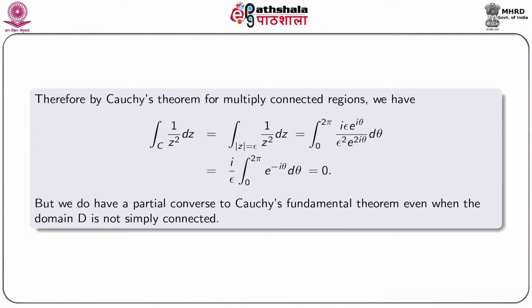But we do have a partial converse to Cauchy fundamental theorem even when the domain D is not simply connected.